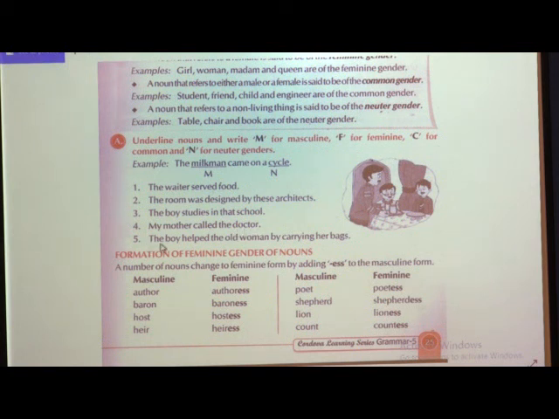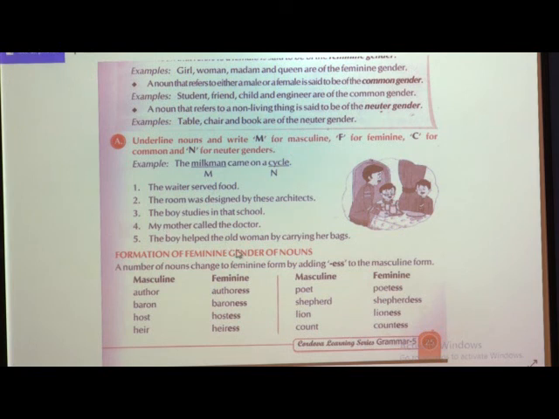Last, if you see, the boy helped the old woman by carrying her bags. So which is a noun? Boy. Underline boy, this is a masculine gender because it is a male. And one more we can see, woman. Woman is a feminine gender. So F you are going to write here. And one more noun we can find here is bags. Underline bags and as it is a non-living thing, it is a neuter gender. So you are going to write N below the word bags. I hope you have understood this exercise A.